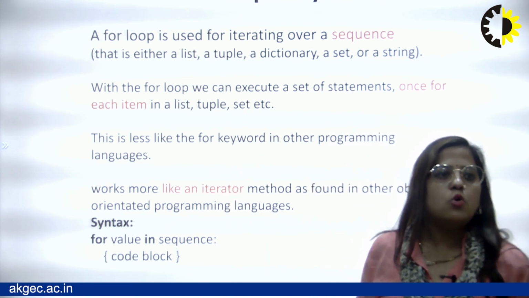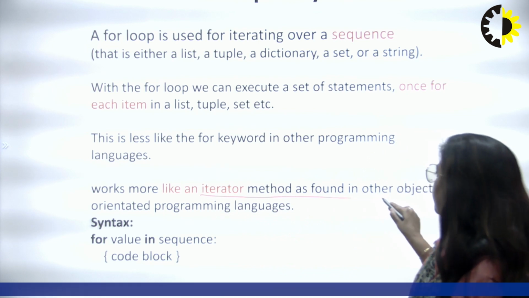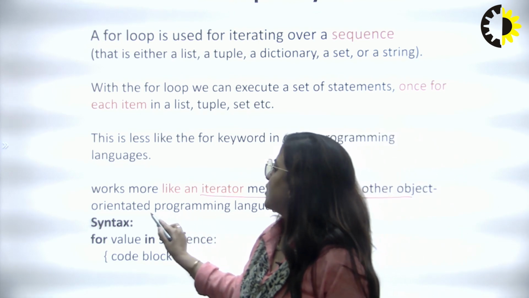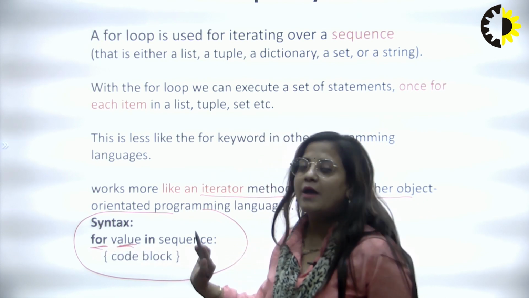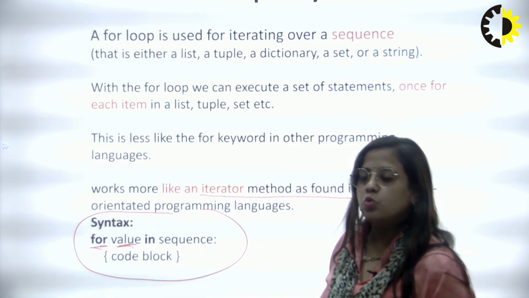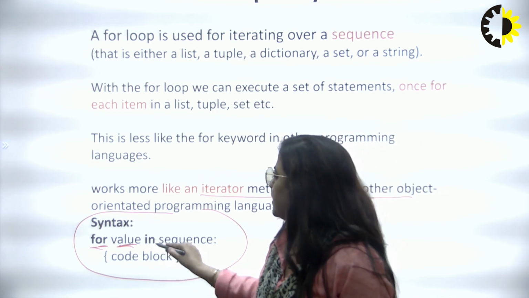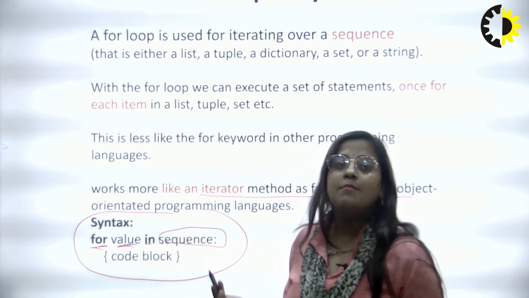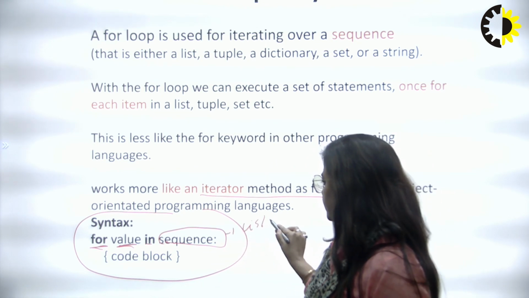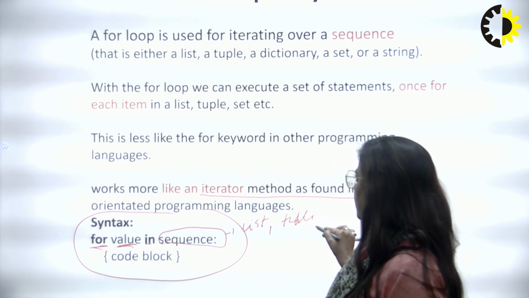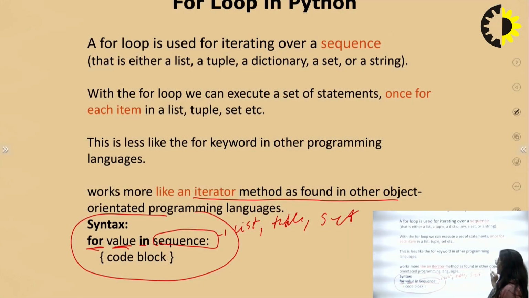So this is the syntax of the for loop. According to this, for value in a sequence, it could be a list, maybe a tuple, a set, anything, an array, anything you use here, and then check the code.